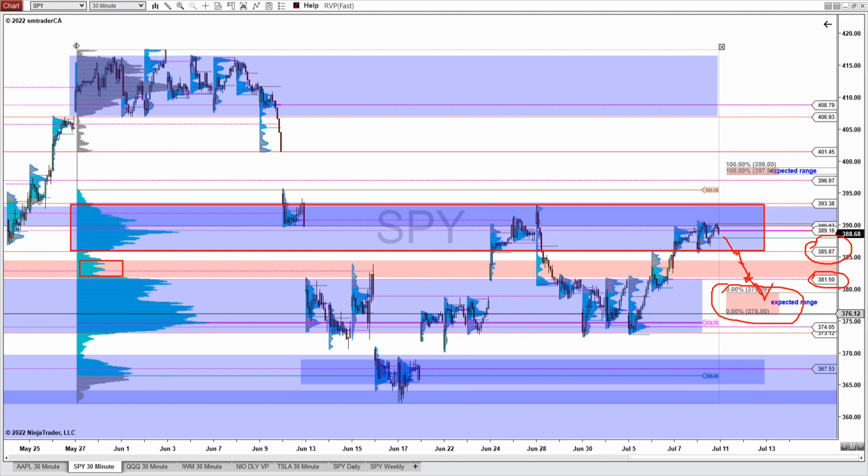Now, if it doesn't come back above this expected range and move past it, then we'll be looking at the composite point of control down here at 374.75, and also this possible virgin point of control at 374. And that is the potential downside price action scenario for the SPY for the coming week.